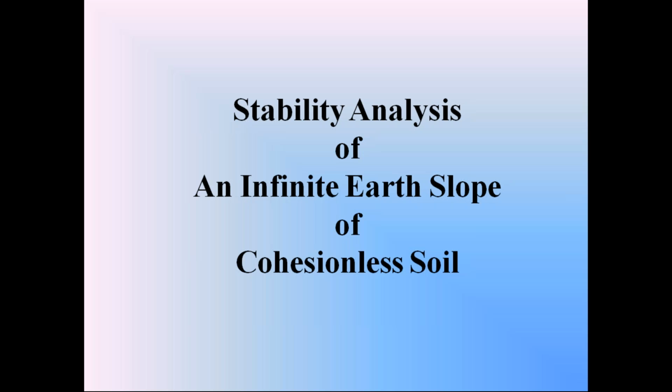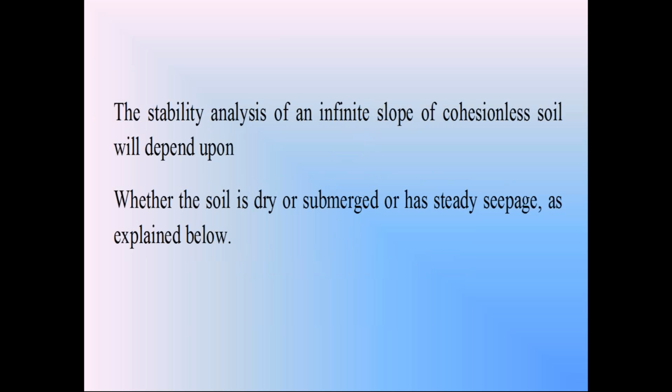You know, the infinite soil slope is of very long length, normally occurring in the sloping side of a hill, and the soil in this infinite soil slope is in 3 conditions. In the summer season, the soil is in dry condition.